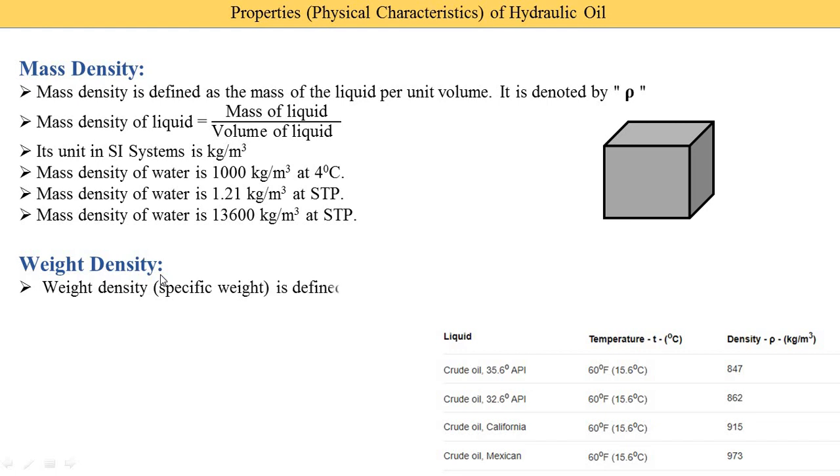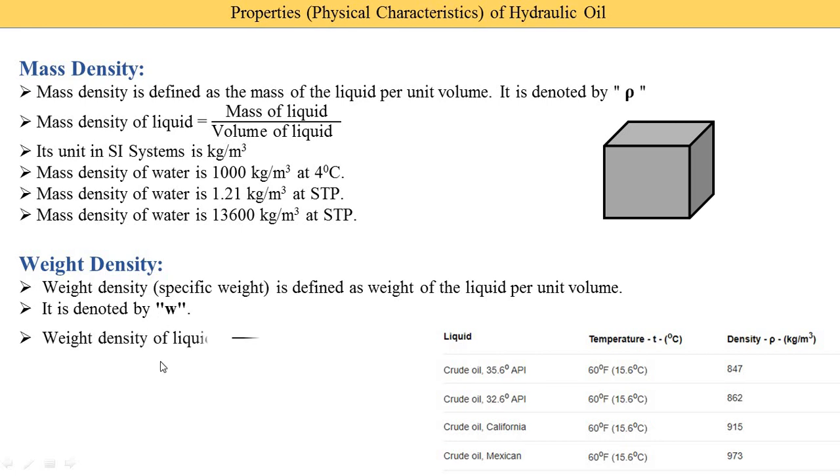Next is the weight density. Now what is the weight density? Weight density is also known as the specific weight, and it is defined as the weight of the liquid per unit volume. This means the mass is replaced by the weight, and then it is known as the weight density. It is denoted by a small w or omega. So the weight density of a liquid, written in equation form, is the weight of liquid divided by the volume of liquid. Now what is the equation of the weight? Weight is equal to mass into gravitational acceleration.